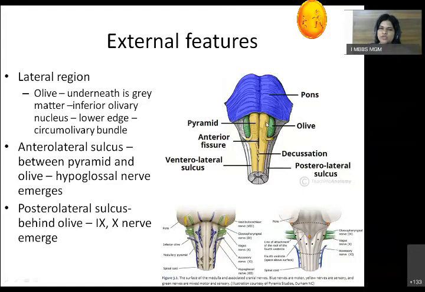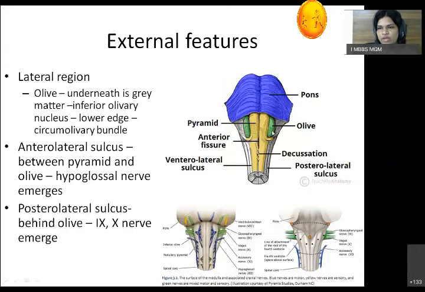Now, what is the importance of the anterolateral sulcus? From this sulcus, a nerve emerges, which is called the hypoglossal nerve. Here in the diagram, you will be able to see this anterolateral sulcus, and from it hypoglossal nerve rootlets come out and together join to form the trunk of the hypoglossal nerve. In the diagram, blue represents motor, yellow represents sensory, and green represents a mixed nerve. So, from the anterolateral sulcus, the hypoglossal nerve emerges.